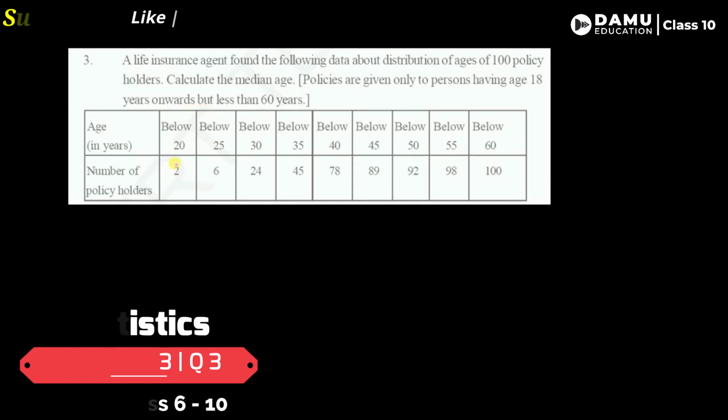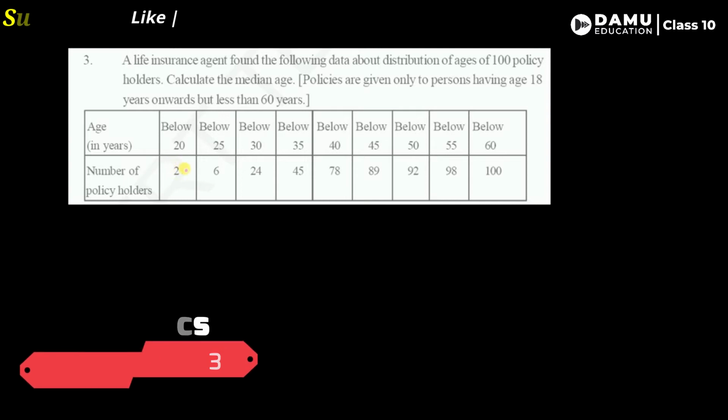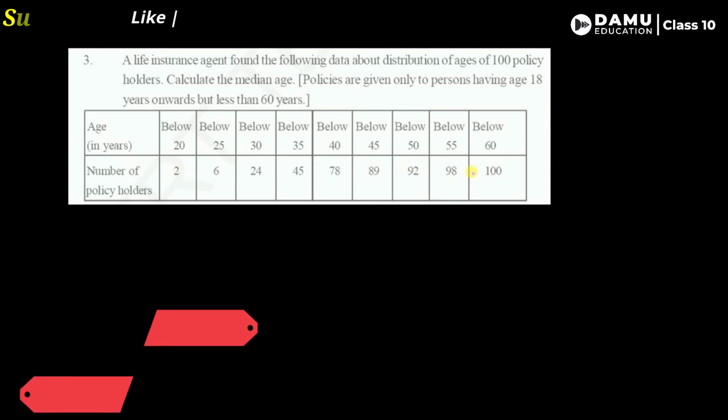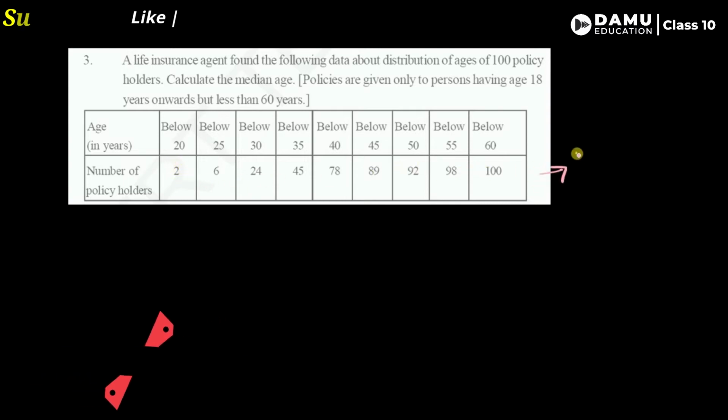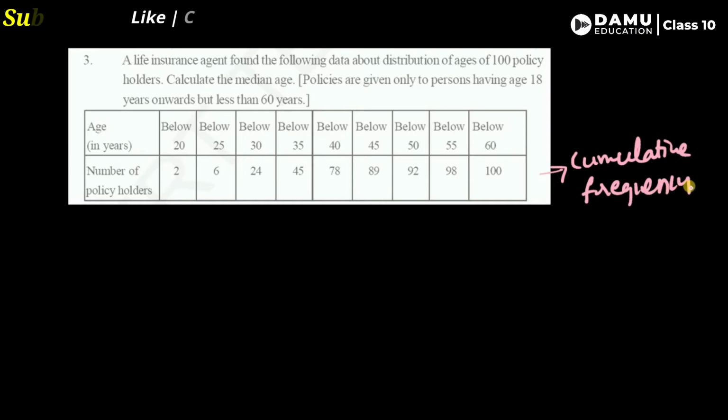For this, we have to prepare class intervals, which are already given in the format of cumulative frequencies. They are given in increasing order. The number of policy holders is given: small n will be equal to 100, the total, in increasing order.